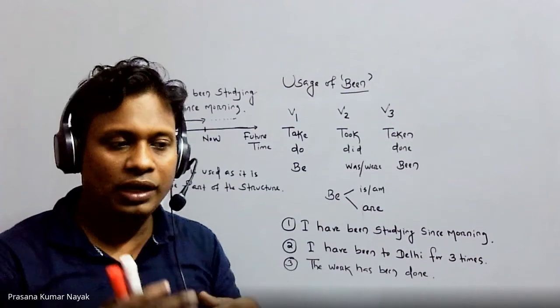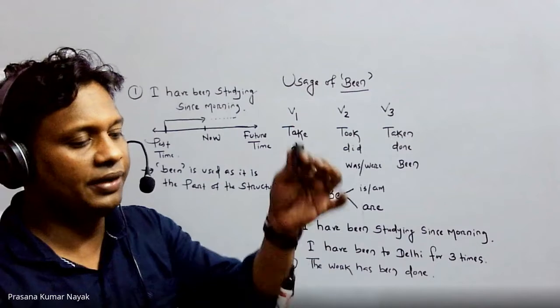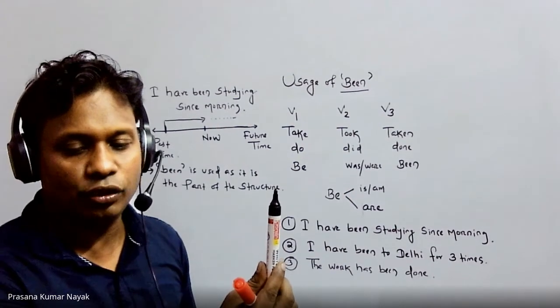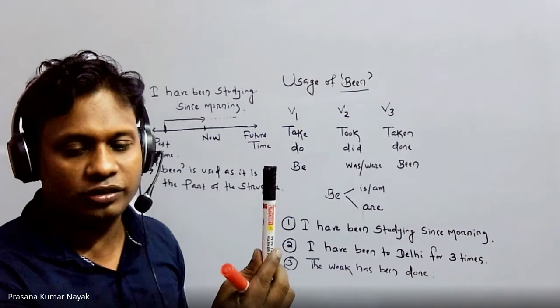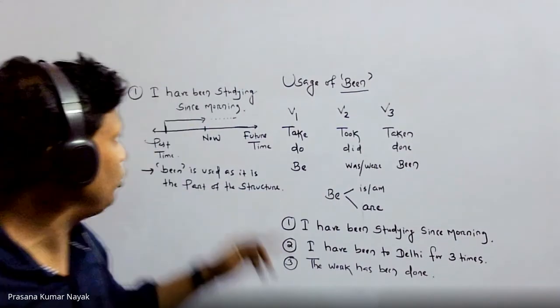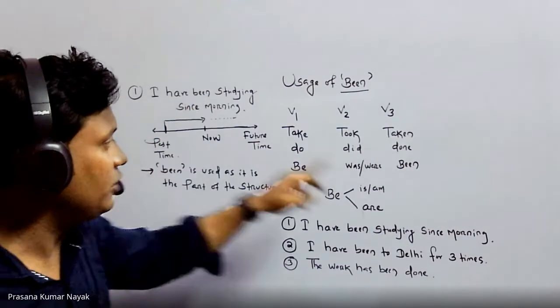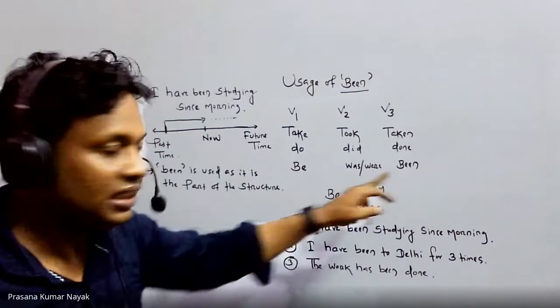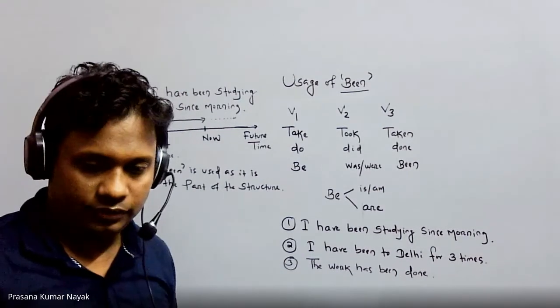If you look at the structures, look, this is a complete thing. If you take this one out, it looks very incomplete, right? Then once you put it like this, once you put the gap, now it looks complete. Like that. You can say been is not used as a third form. It is used because it will complete the structure. It is a part of the structure.